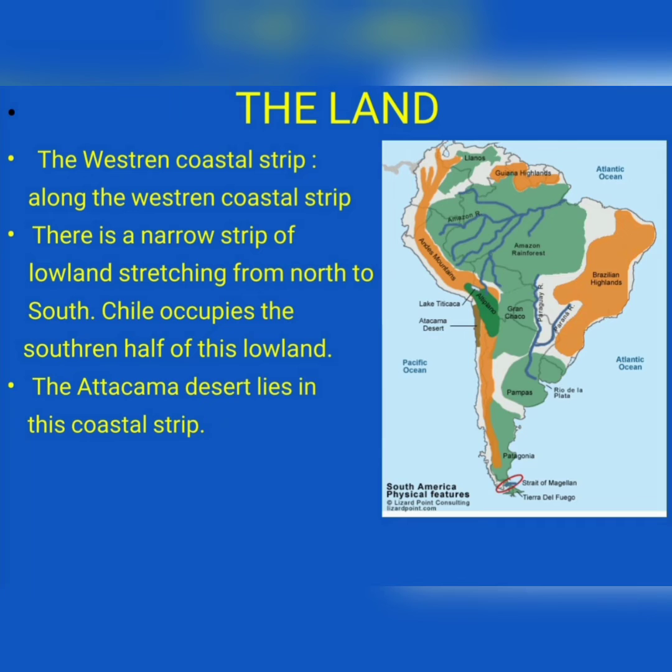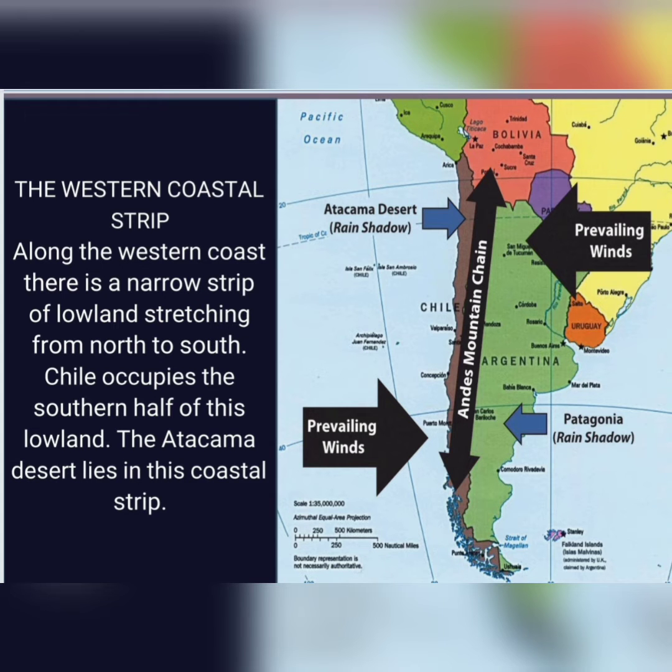The land. South America is a continent of physical variations. The continent can be divided into four major regions: the western coastal strip, the western mountains, the central plains, and the eastern highlands. The western coastal strip. Along the western coast, there is a narrow strip of lowland stretching from north to south. Chile occupies the southern half of this lowland. The Atacama Desert lies in this coastal strip.